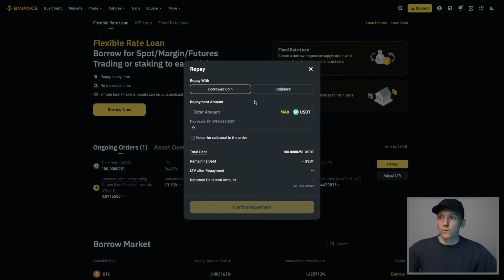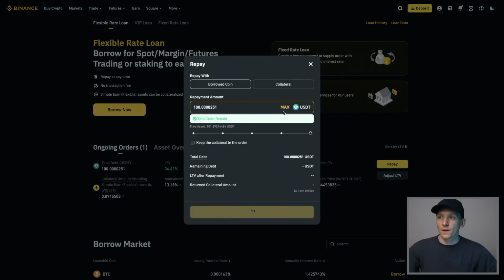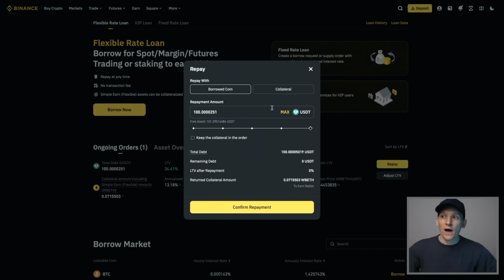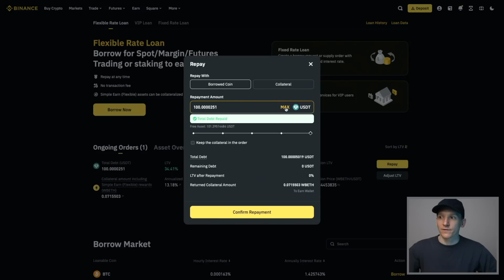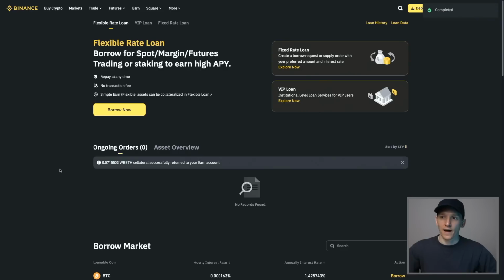We're going to pay off the repayment amount like this. If you have extra collateral in your account, right? So let's say you borrowed $100 and with interest, you have to pay 105 back, but you don't have any USDT. You can just go and liquidate some other crypto in your account like Bitcoin or other, and it's going to pay off everything for you. So you can press collateral. I'm just going to use borrowed coins. So max like this, and we're going to confirm repayment. And that's that, and my loan is out.